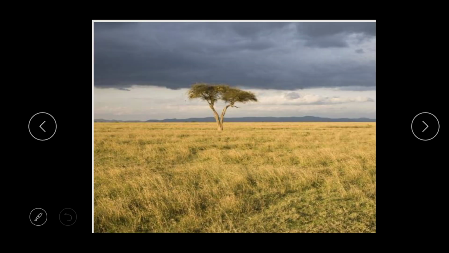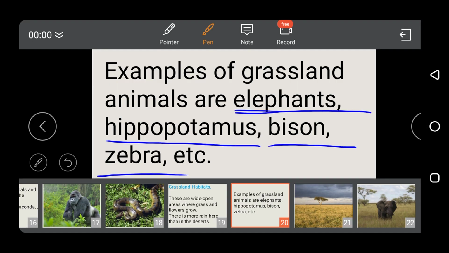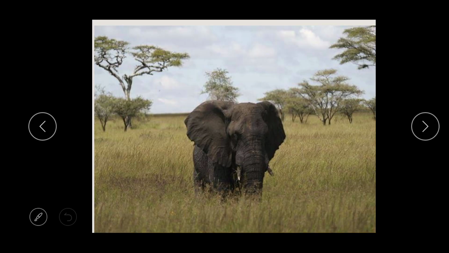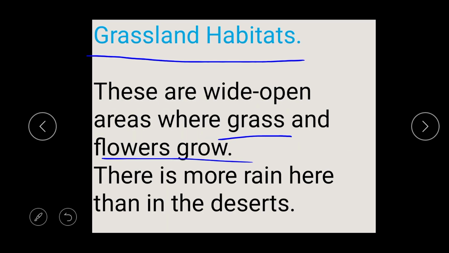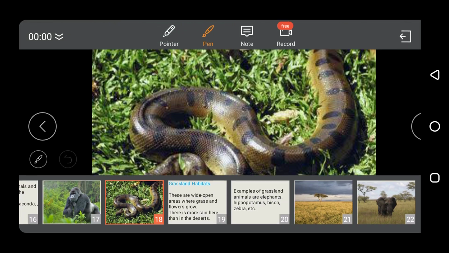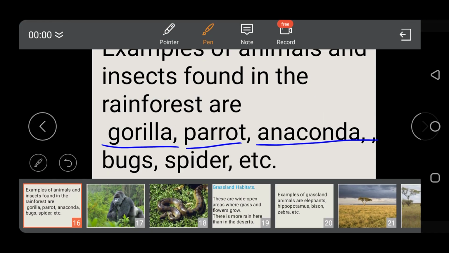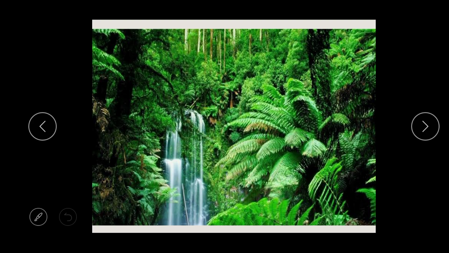Look at the elephants in the grassland habitat. This looks dry, but not as dry as the deserts, because here they have more rain than in the desert. But the rain is not as much as in the rainforest habitat.